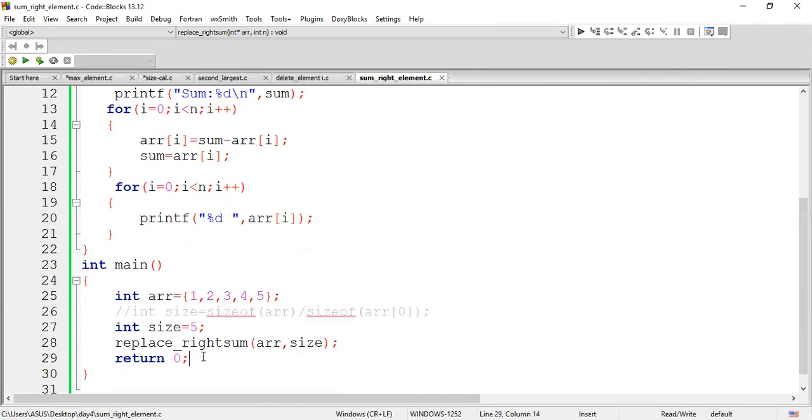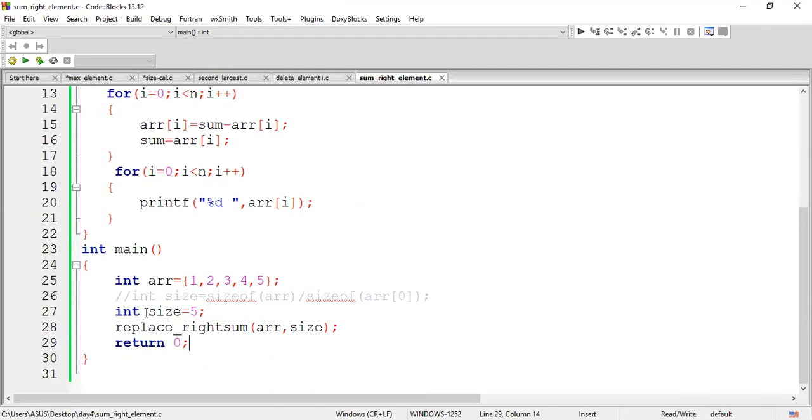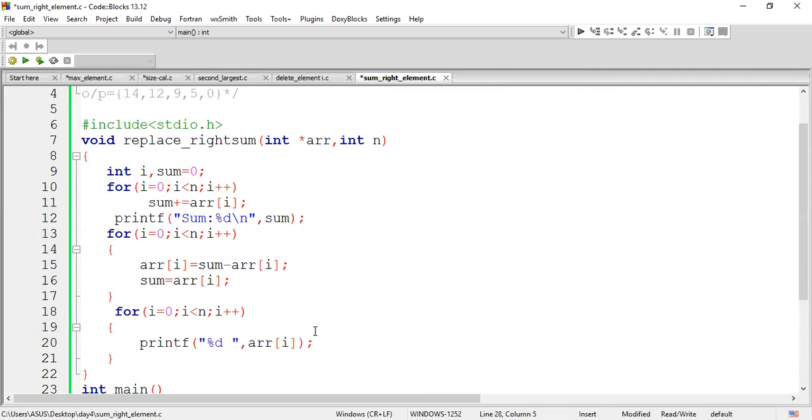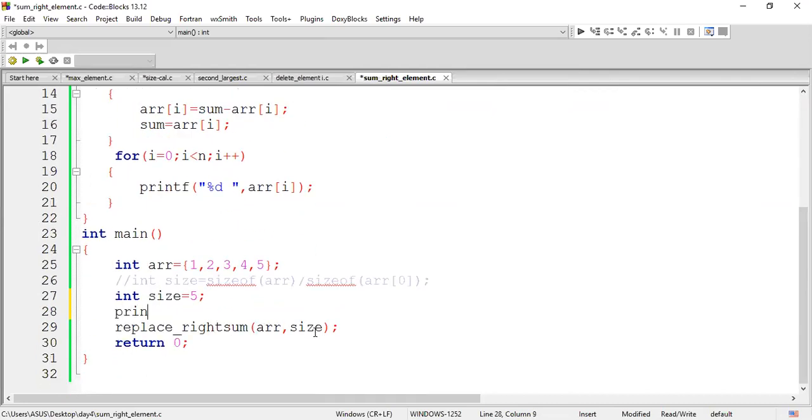Some crash has happened here. I know what. Just a minute, ma. I'm trying to debug it. Give me a second. I'll debug it.